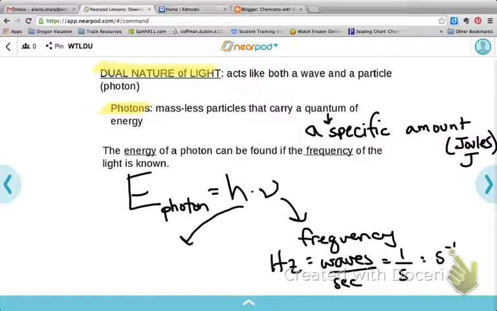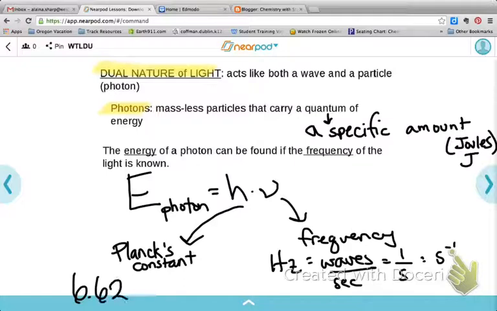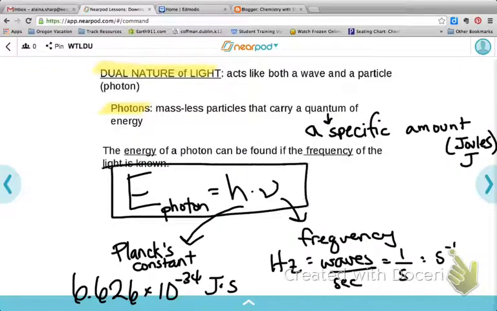And so this h we need to talk about, this is new. This is called Planck's constant, because this is the guy who came up with this relationship, and Planck's constant is equal to 6.626 times 10 to the -34 joule seconds. That's a joule times a second. And so that is a second equation that we can use to calculate some stuff about light, this time as a photon or a particle, and yesterday as a wave.